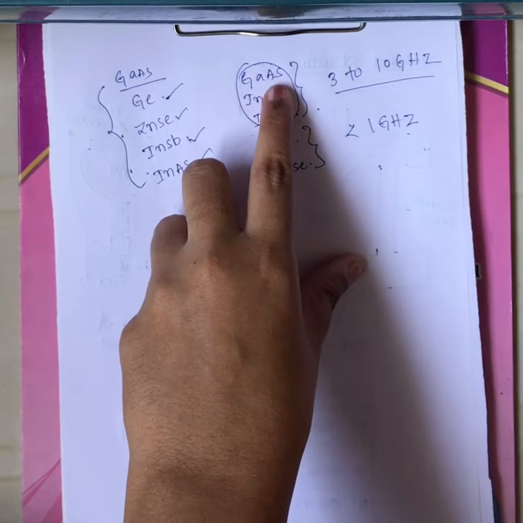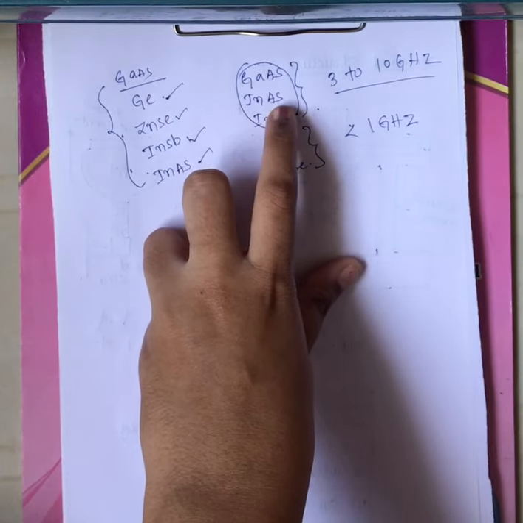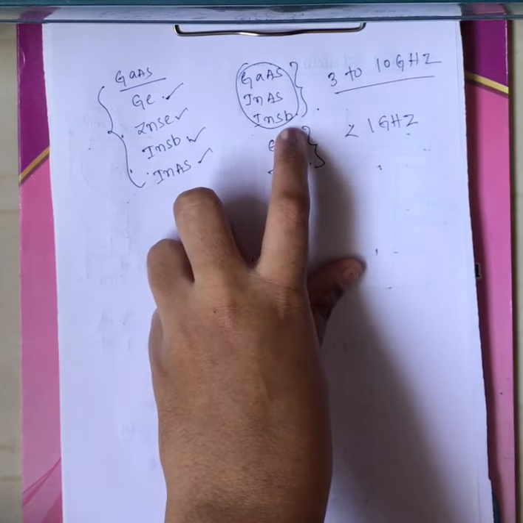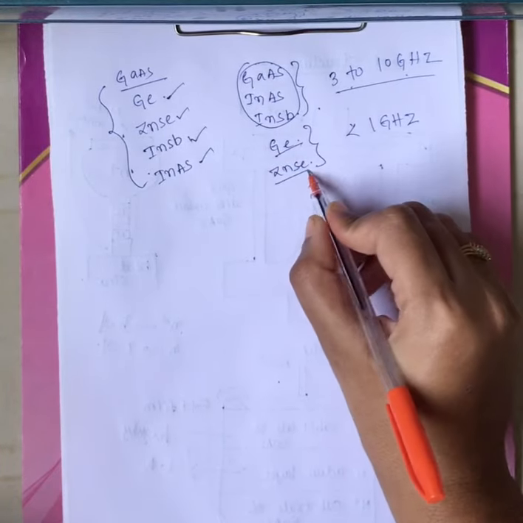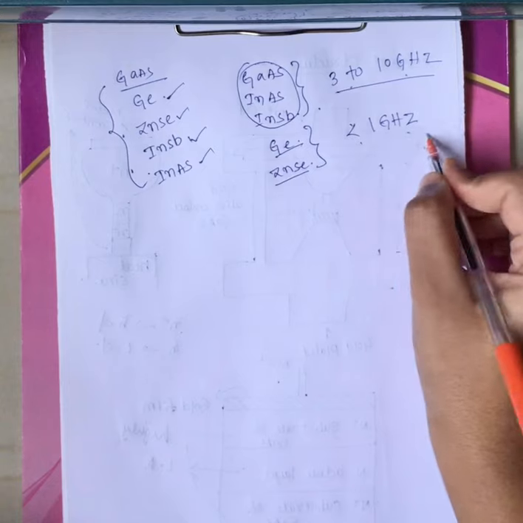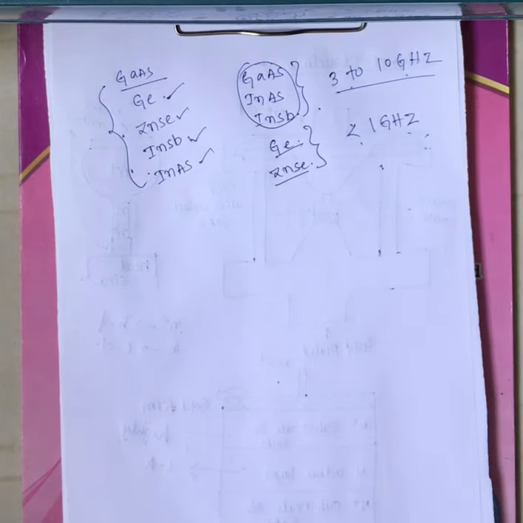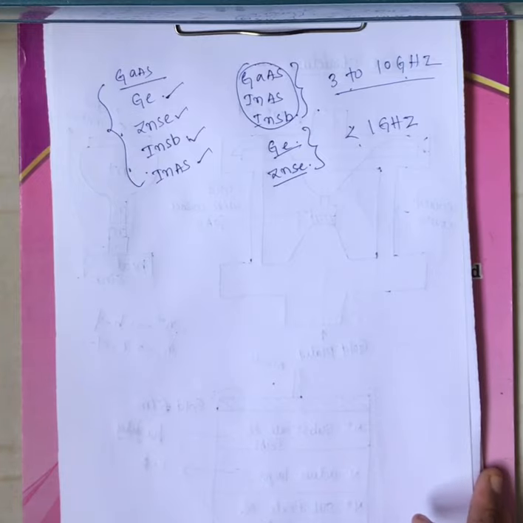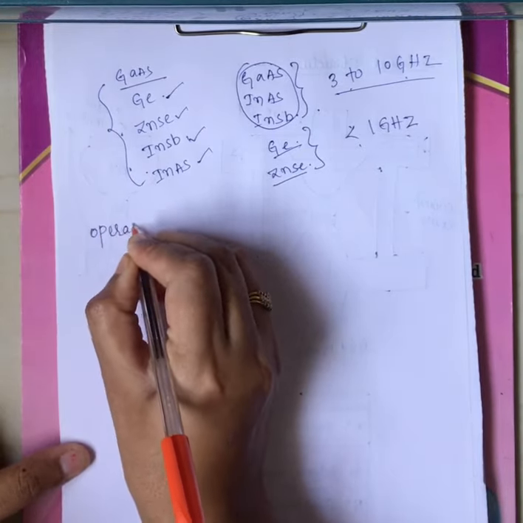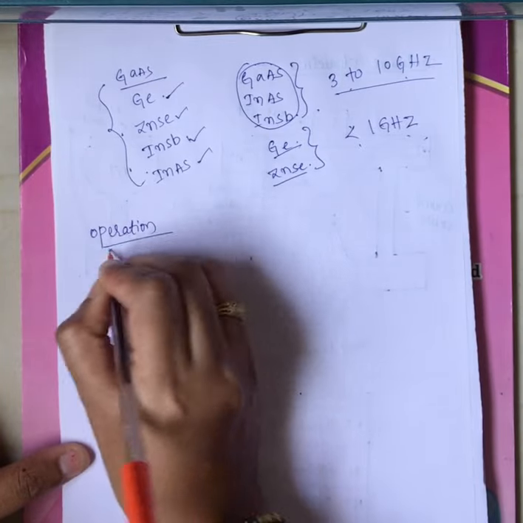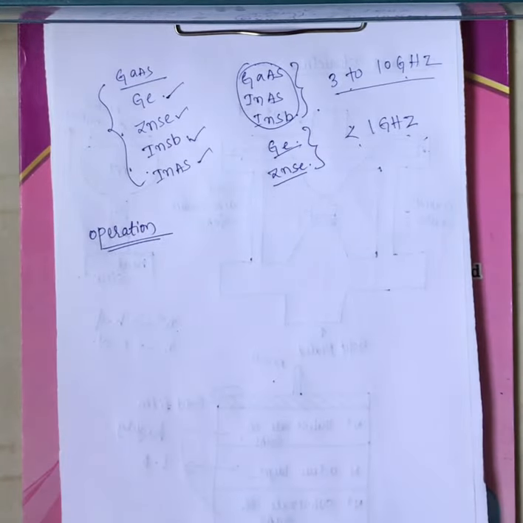So GaAs, indium arsenide, and indium antimonide are used where the frequency range of operation is 3 to 10 gigahertz, whereas germanium and zinc selenide are used where the frequency range of operation is less than 1 gigahertz. Now this is the basic information about the Gunn diode. Now let us see its operation.